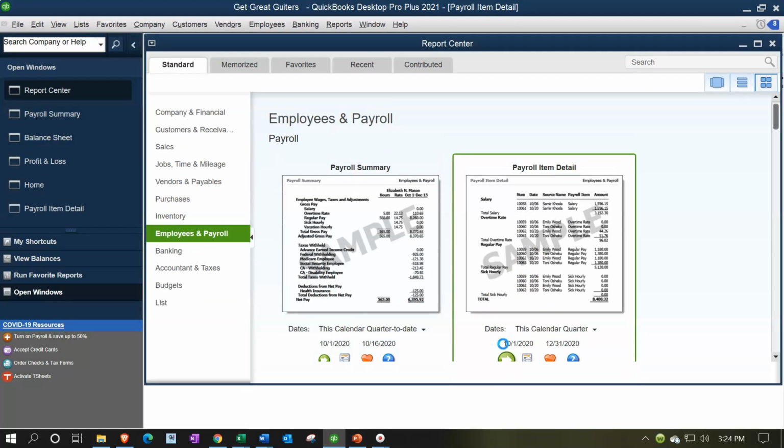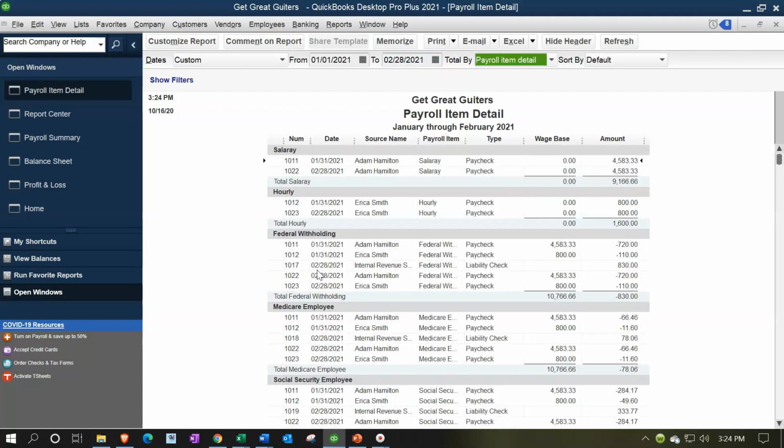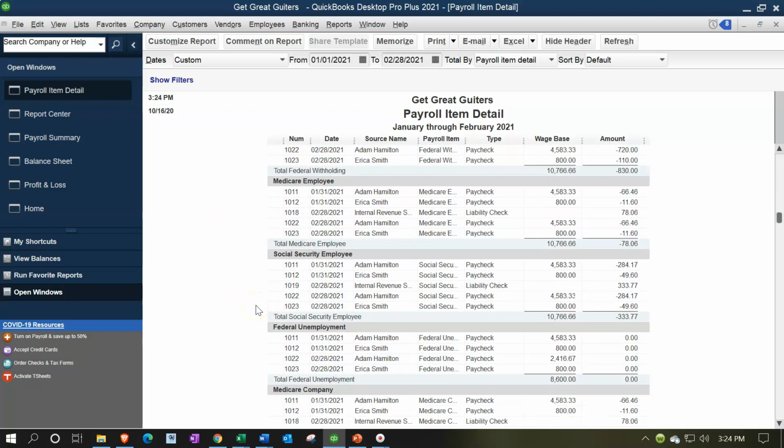If we run this one, let's check it out for the period of 01/01/21 to 02/28/21. And by the way, not a lot of people really understand payroll that much. You can see the amount of data is basically overwhelming, which is why payroll has become kind of a specialty type of area. So now we're breaking it out by items: salary, hourly, the federal withholding, the Medicare, Social Security, and then within each item, the actual check that's being applied to those items.